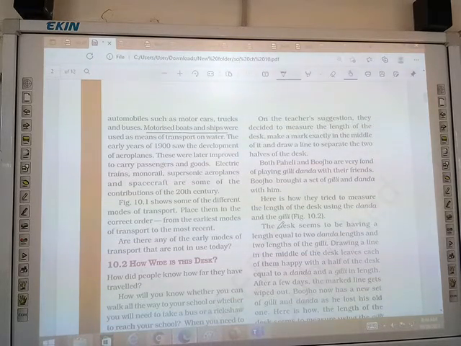Okay, so on the teacher's suggestion, they decided to measure the length of the desk, make a mark exactly in the middle of it, and draw a line to separate the two halves of the desk. They want equal parts of the desk. They want to share equal parts of the desk, so they decided to make a mark on the table and draw a line to separate the desk into two equal halves.